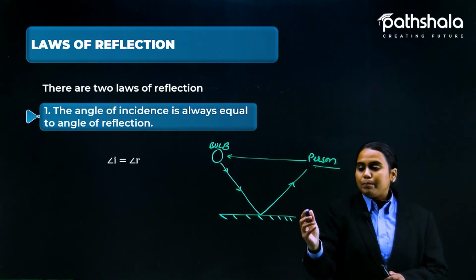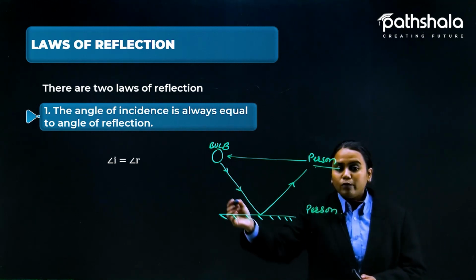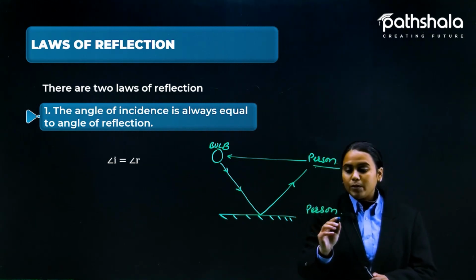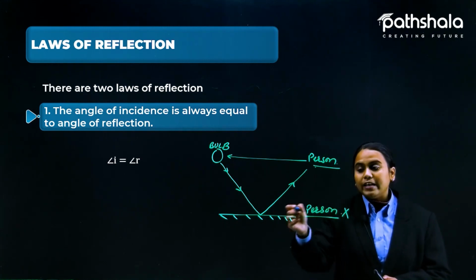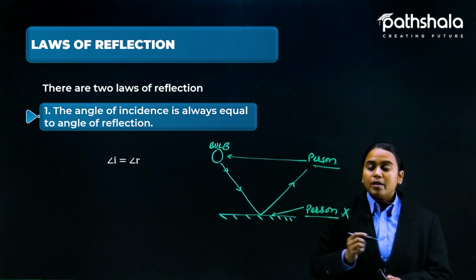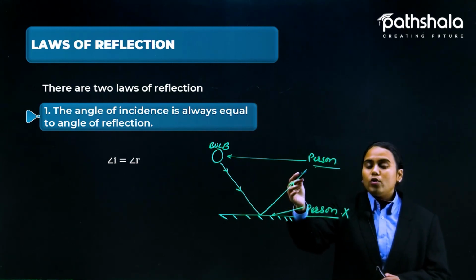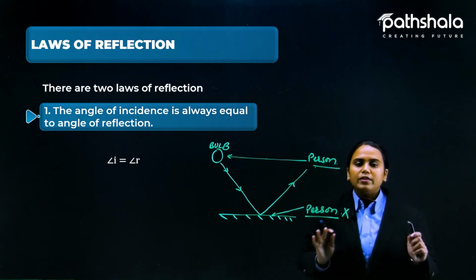But if the person is standing somewhere else, the light would not come in his direction, and he is not able to see the bulb in the mirror, because light is reflecting only in a particular direction. That's all we know.